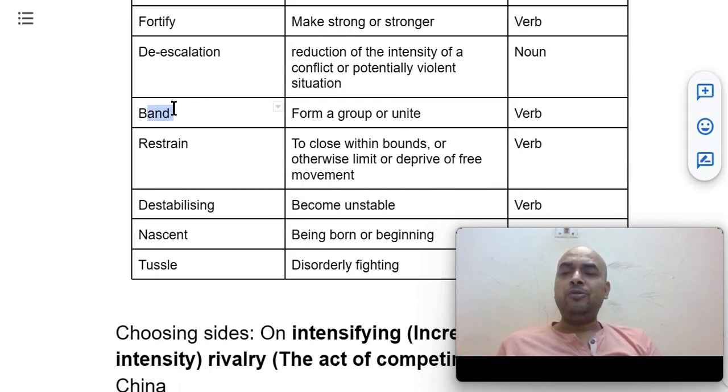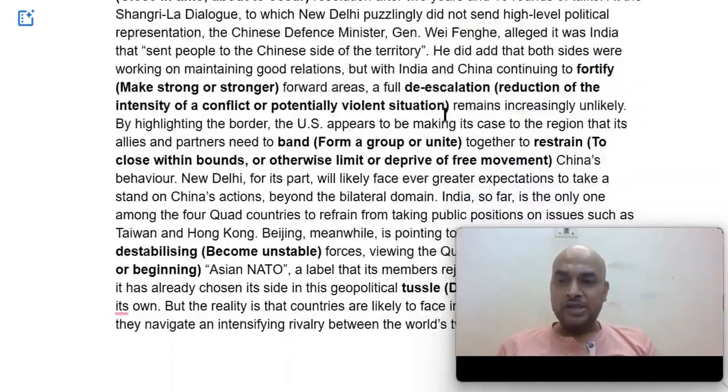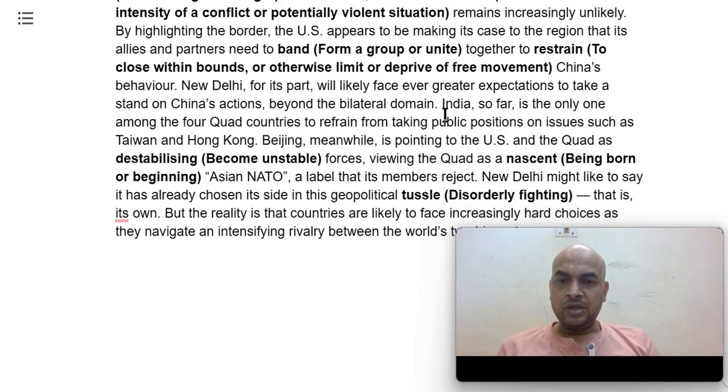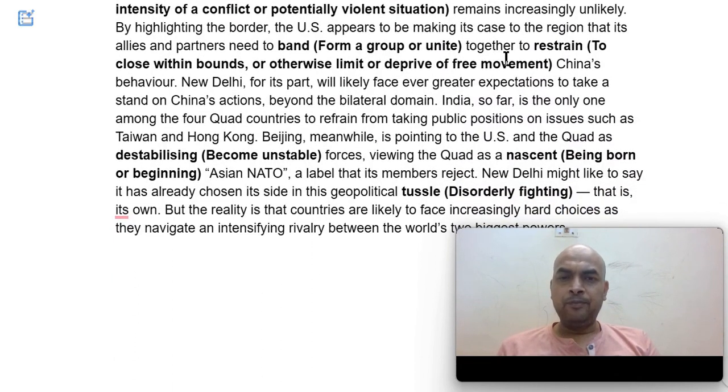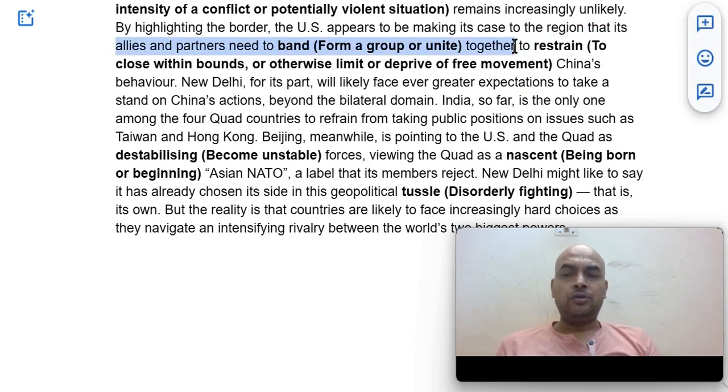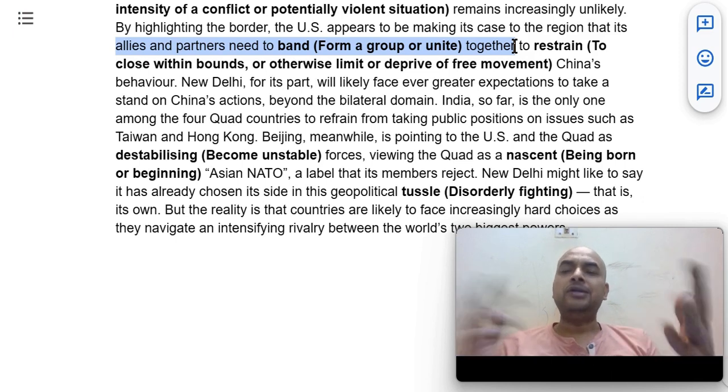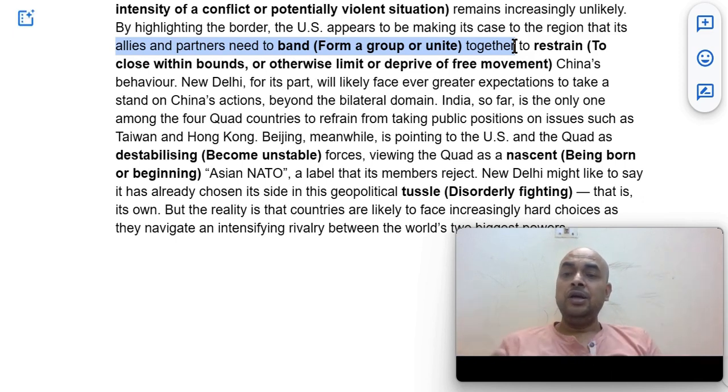Then band. Band you must have heard as a noun, but here it's used as a verb. It means form a group or unite, in the unity sense. Then the contextual use is: if allies and partners need to band together, to do partnership with each other to restrain China's behavior.